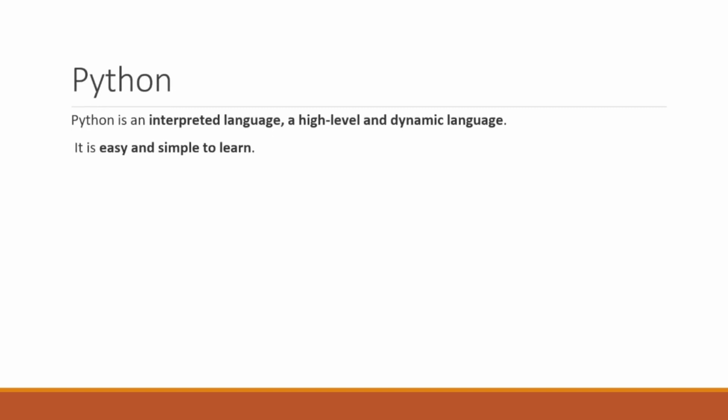So here we have given some introduction, like Python is an interpreted language. Now what is meant by interpreted? Interpreted means code can be run line by line. Okay, if you are writing one line of code, you can execute that one line of code. If we are talking about other programming languages like C, C++, and Java, if you want to write one hello world program, then you have to follow 4 to 5 lines of code. Okay, so that's why Python is easy and simple to learn.